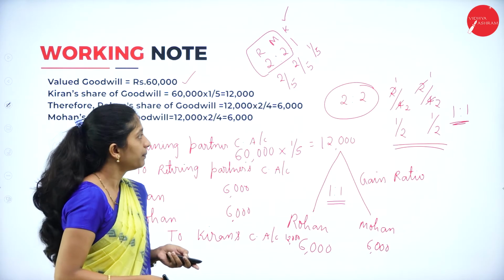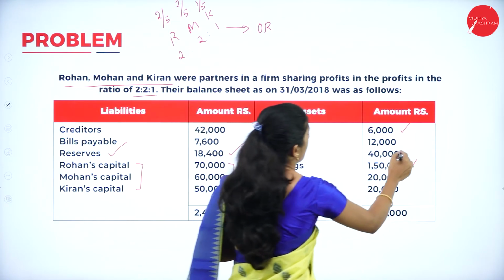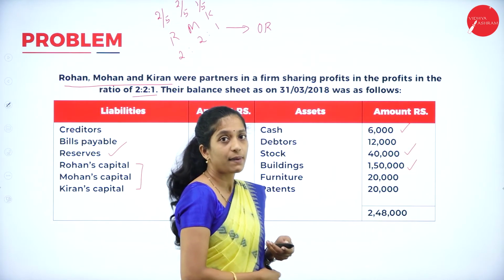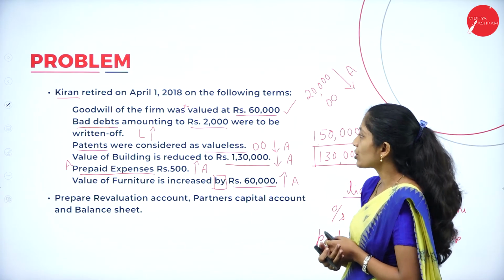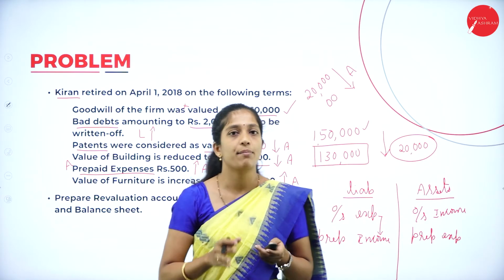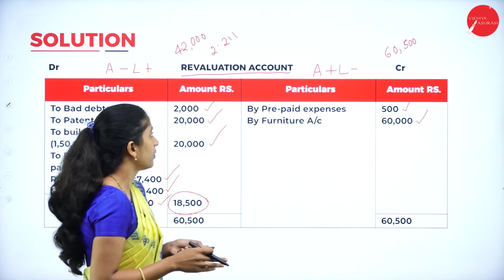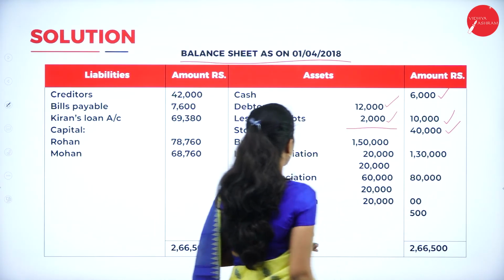Coming to the next one, we are having stock 40,000. Whereas in the adjustments, there is no adjustment relating to stock, right? So they have not given anything. It means that the value of stock remains the same. So we'll record the same amount, that is stock 40,000. So it remains the same.